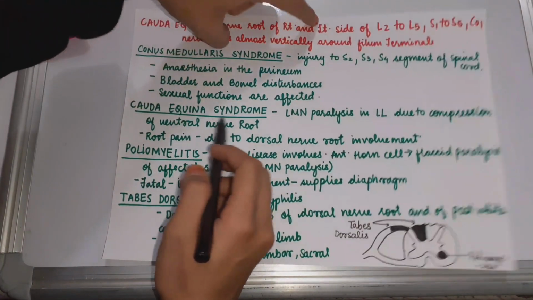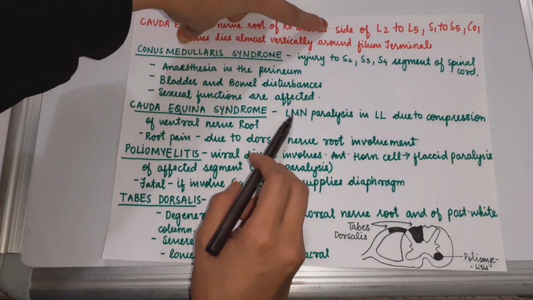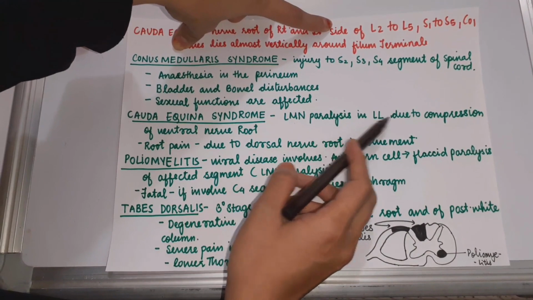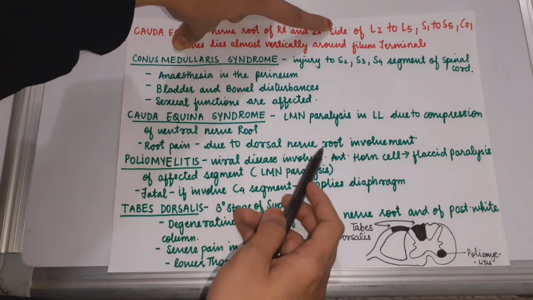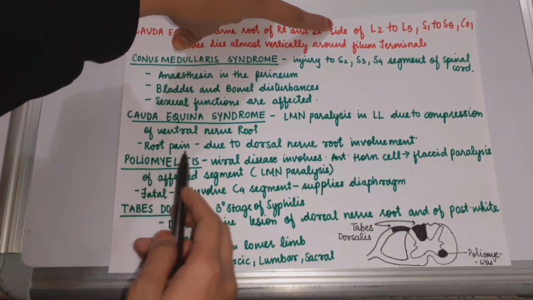Then cauda equina syndrome. There is lower motor neuron paralysis in the lower limb due to compression of the ventral nerve root, and due to dorsal nerve root involvement there is pain.